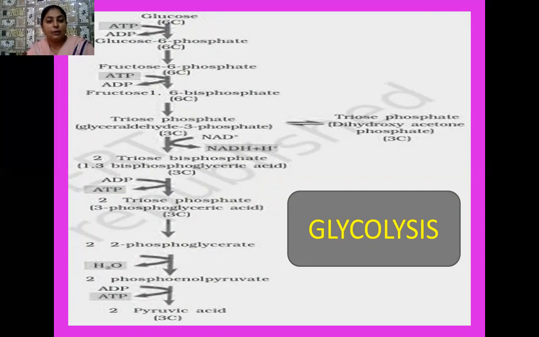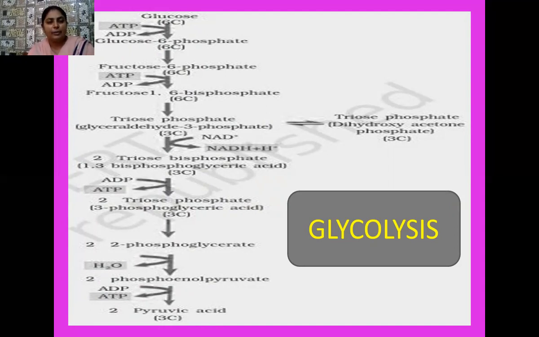Then this 3-phosphoglyceric acid, which is a 3-carbon compound, changes into two molecules of 2-phosphoglycerate, and again a water molecule is released, so it is a dehydration reaction. And 2-phosphoenol pyruvate later forms two molecules of pyruvic acid, and one ATP molecule is produced during this reaction. So after the partial breakdown of the glucose in the cytoplasm, at last we get two molecules of pyruvic acid.